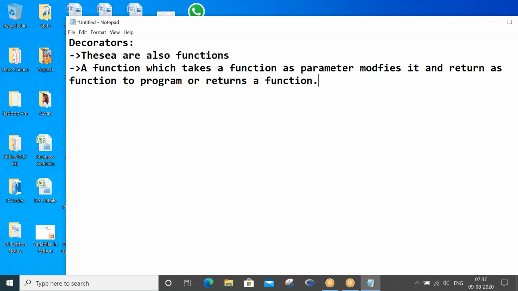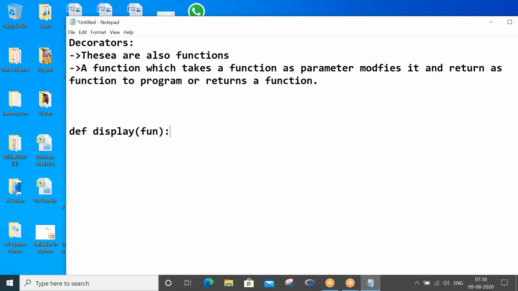Basically, you should understand def display from our previous program. I am talking about fun. What is this fun? I said fun is a function. A prerequisite to understand decorators is that we can pass a function as a parameter to another function.